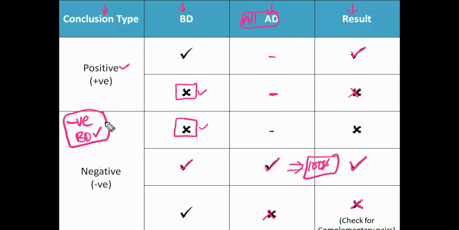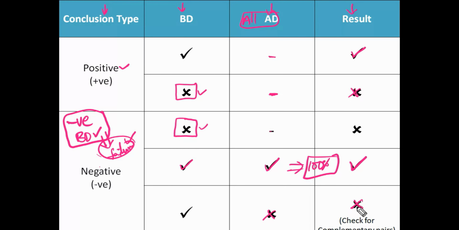Otherwise, there is no concept of alternative diagram. In this case also, for what we need to verify alternative diagram? For a failure case. Okay. If negative conclusion basic diagram follows, we need to verify alternative diagram for a failure case. If we can get that failure case, then we can say it is not follows. If we cannot get that failure case, then we need to accept it is true always. Okay.